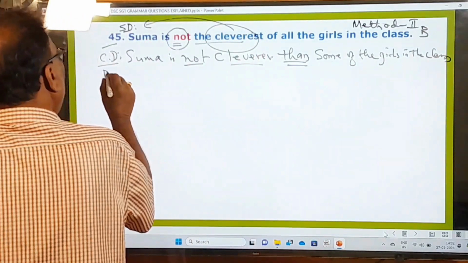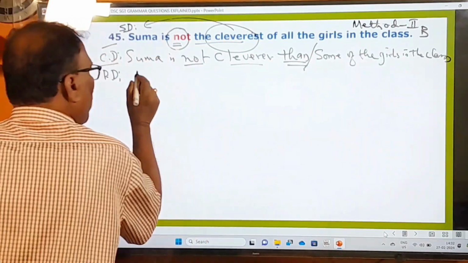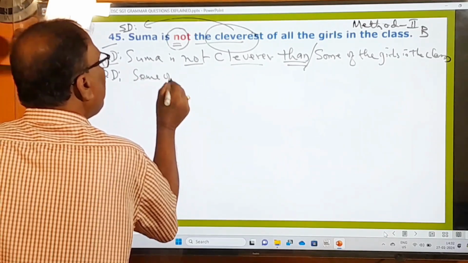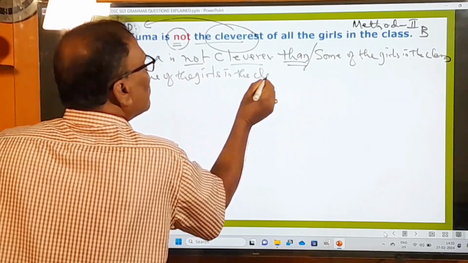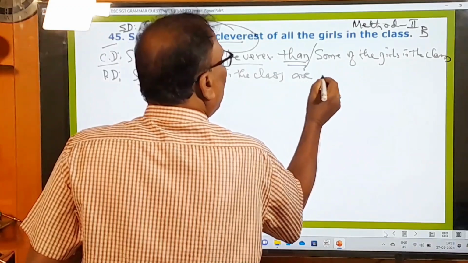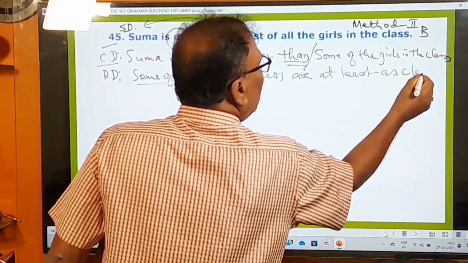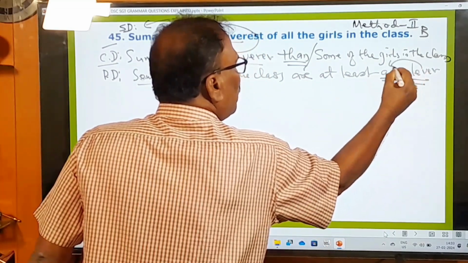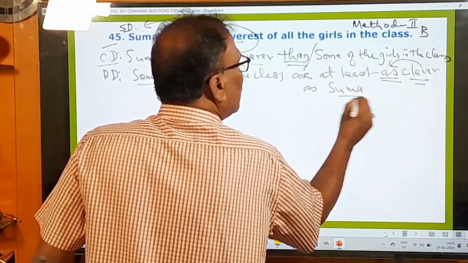Okay. And what will be the positive degree sentence? Some of the girls. After than, whatever may be the sentence, it should be brought to the front position. Yes. Some of the girls in the class. Okay. Some of the girls is plural. That's why are. At least, you have to say, at least as clever as. So this positive degree adjective must be put between as and as: clever as Suma. That should be the right one.